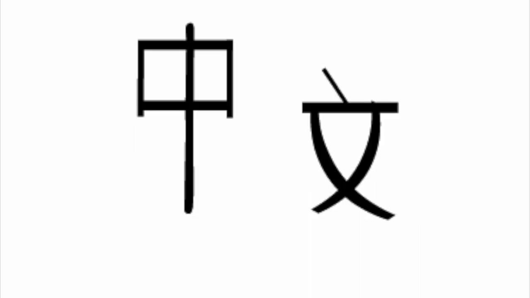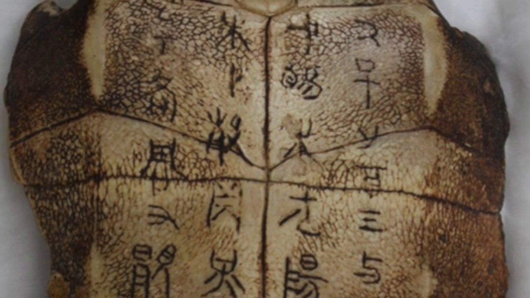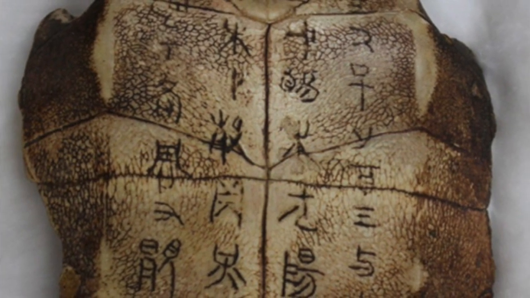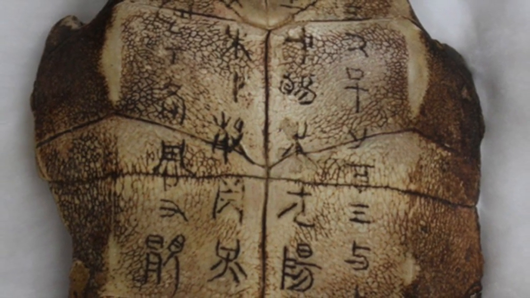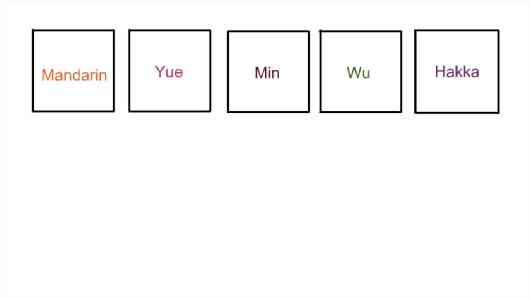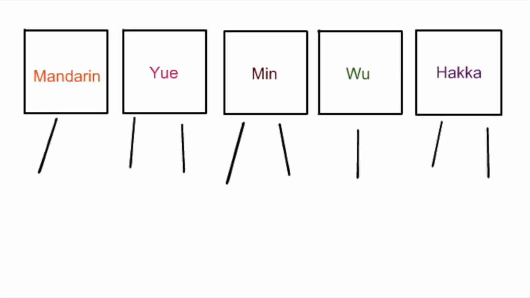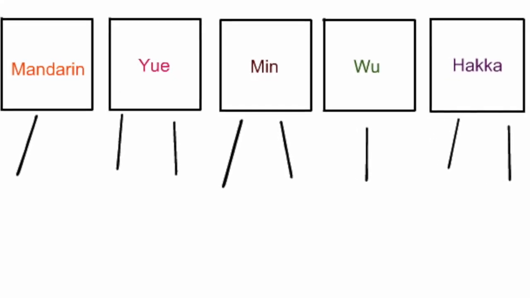So, the Chinese language, right? Pretty old. The written language is over 3,000 years old, as Chinese character inscriptions have been found in turtle shells dating all the way back to the Qing Dynasty, which was from around 1766 BC to 1123 BC. The language is actually divided into 5 main dialect groups, which all have their own dialects within them as well, altogether covering more than 200 individual dialects.